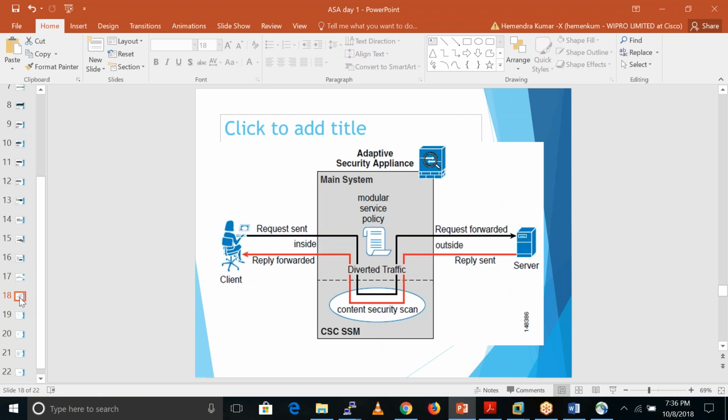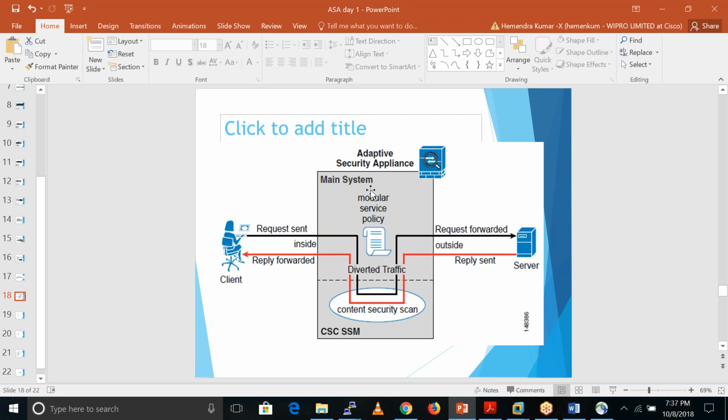Okay, so in ASA we can also put some modules, like the CSC SSM module. CSC means Content Security and Control. That is the module responsible for providing the basic thing of URL filtering, only basic, by using the Modular Policy Framework, or MPF, functionalities. Generally it is known as the Modular Policy Framework, MPF.